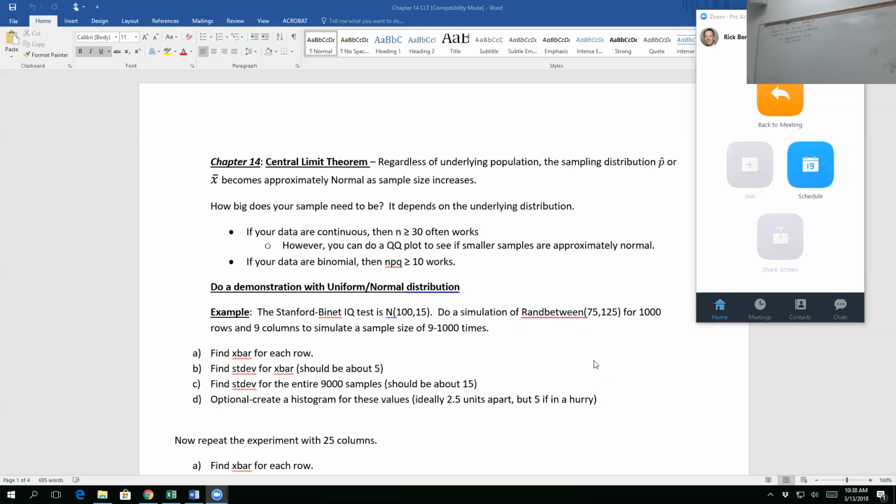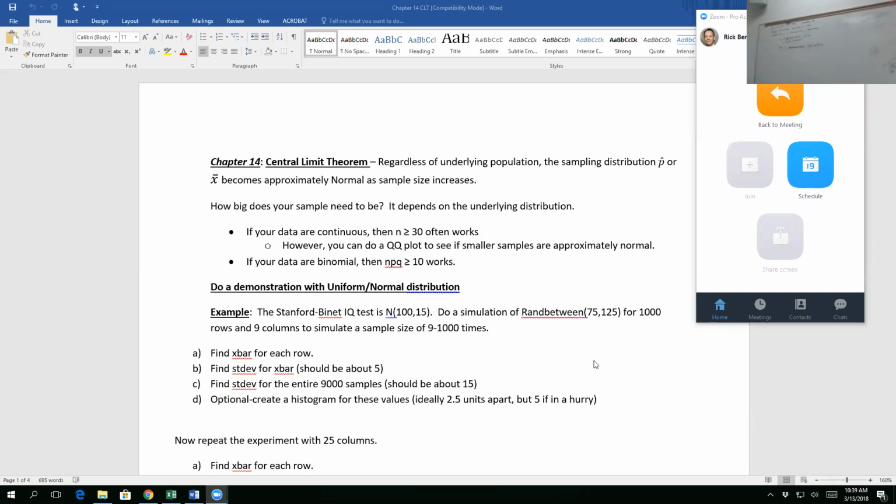Okay? If you have proportional data, then np times (1 minus p) must be greater than or equal to 10. Now the interesting thing is, most people hear that n is greater than 30, they think that applies to everything. It doesn't apply to everything. It only applies if you have continuous data. If you have proportional data, then this is the rule. np times (1 minus p) has to be greater than or equal to 10.